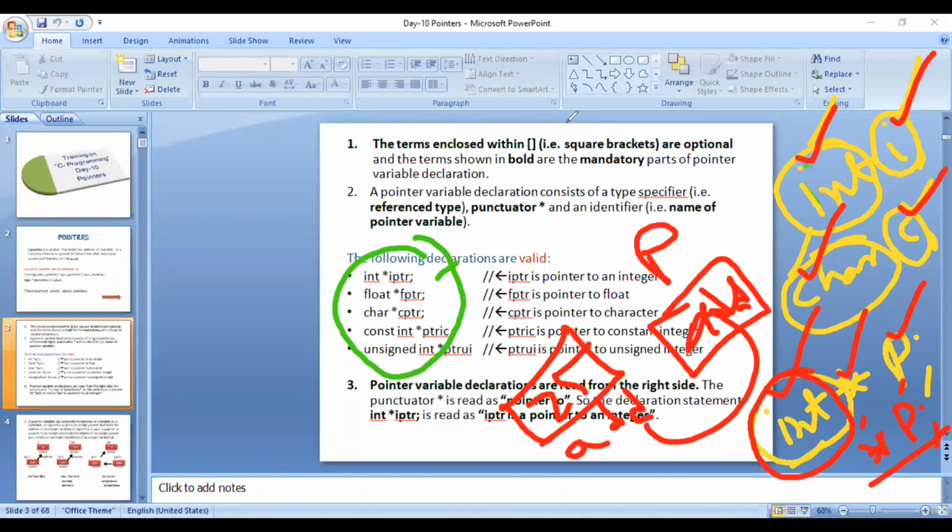Like in this particular case, we are saying that p is the name of the variable, and star is saying it will be a pointer variable. When you have said it is a pointer, that simply means it will contain what? Addresses. Then going beyond, you are also saying addresses of which type of variable. So you are saying integer type of variable. Why do we need to declare it like this? What is the need? Why can't we write only star p? That will just say that p is the variable that will be storing addresses. Can anybody answer this question?